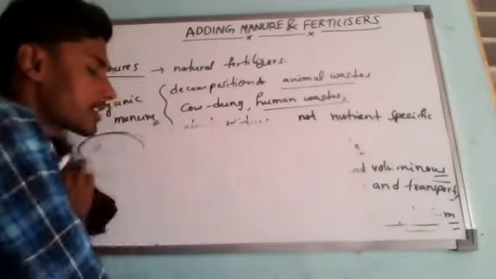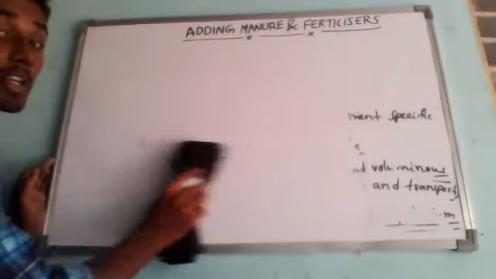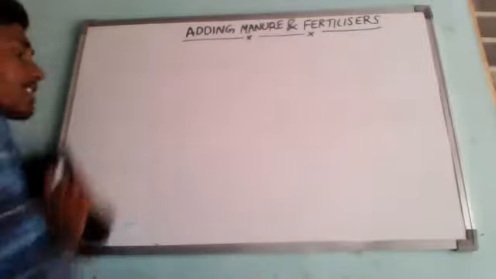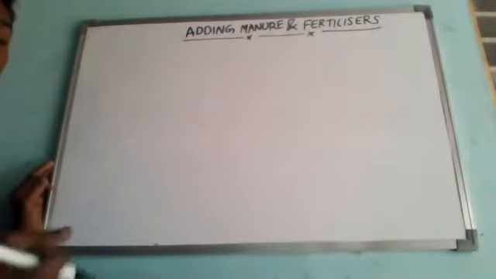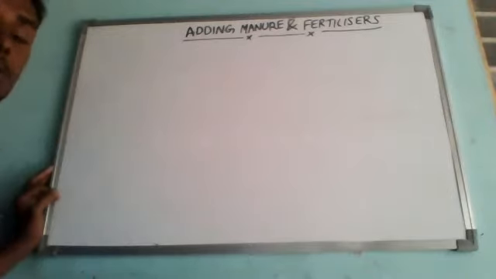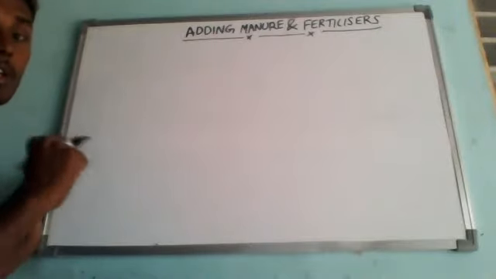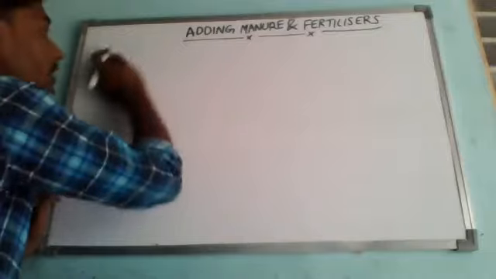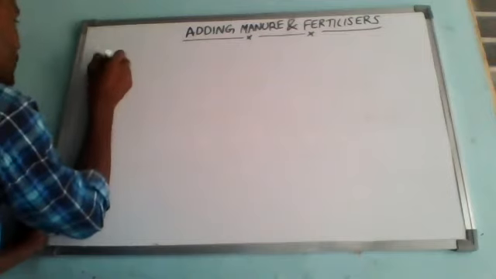You just keep the heading. The next one is chemical fertilizers. See, manures are very bulky and voluminous, so it is very hard to transport and even to store. That is why nowadays manure usage is very low in crop production. Most farmers use chemical fertilizers because of very fast growth of plants, high crop yield, less transportation, and because they are nutrient specific. For the required crop, they buy that particular type of chemical fertilizer and keep it for the crop. So next one is chemical fertilizers.